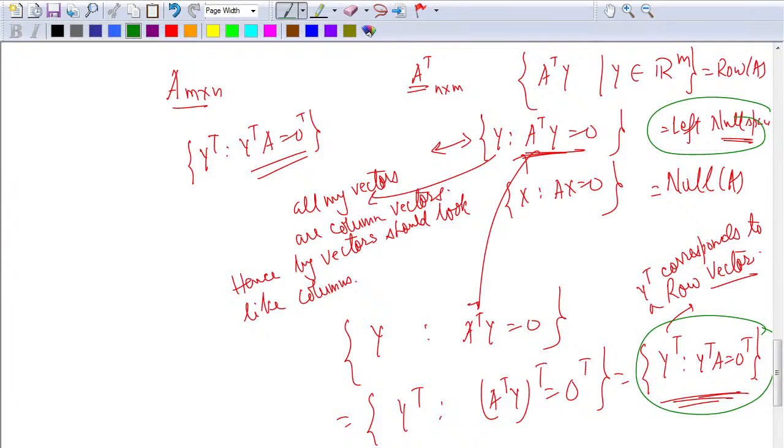The only difference is that I do not write this because of the initial notation followed by all mathematicians, that our vectors are column vectors. If there is no confusion, if you are sure of what is row and what is column, you can take one of the notations and do all your work. There's nothing special about it. It depends on you.